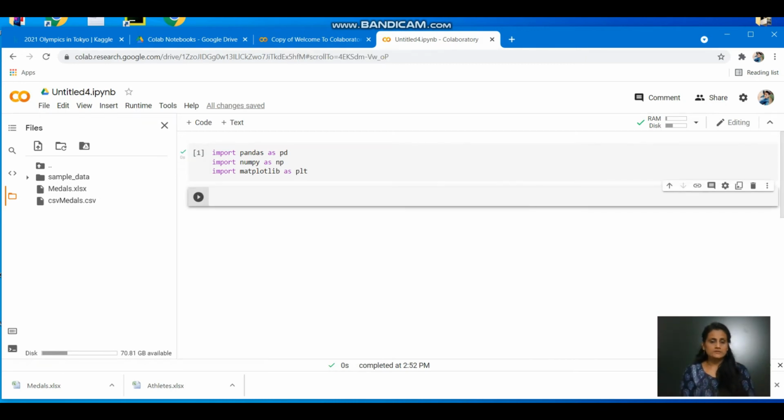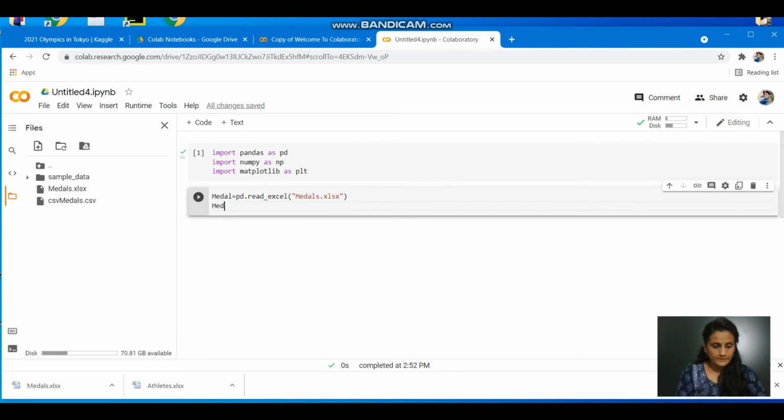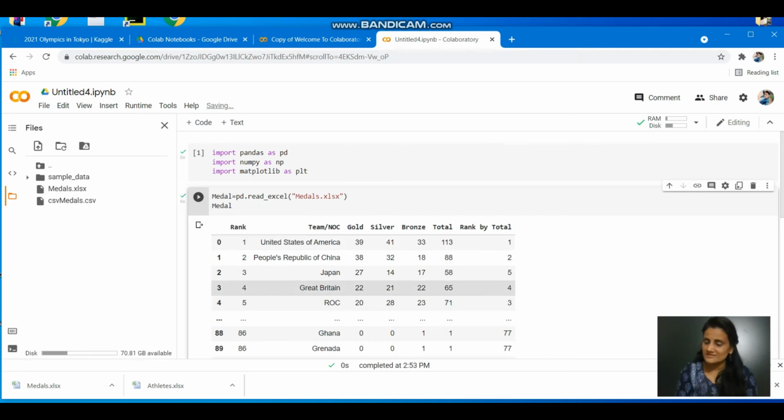Now the next step is to read it out. Okay, now I'm taking the name of the data as medal, because we'll be working on the medal. Okay, then equal to sign, here we are using pd.read_excel, and just name the file medals.xlsx. Okay, and try to print it. Execute. Got it? See, it's the same data that we downloaded and we stored in our system.